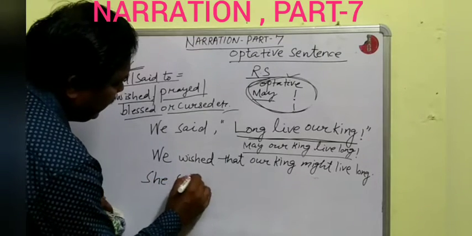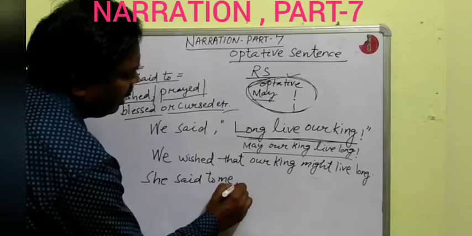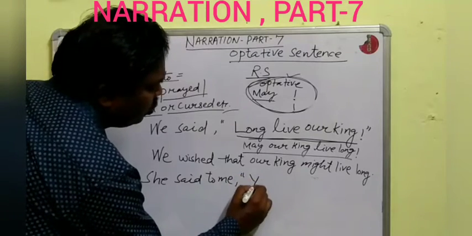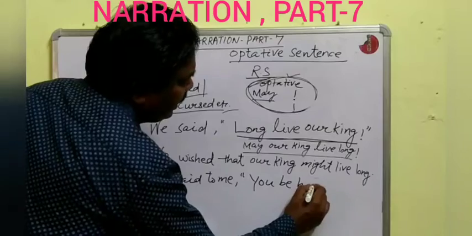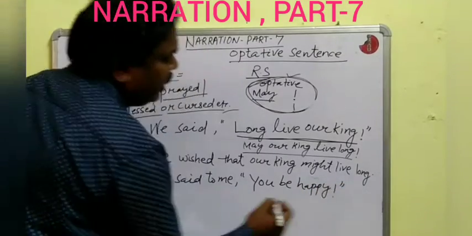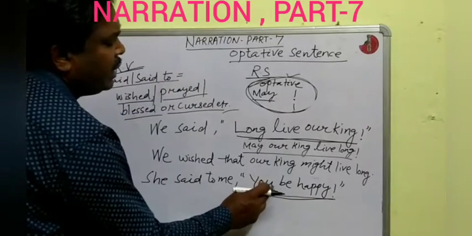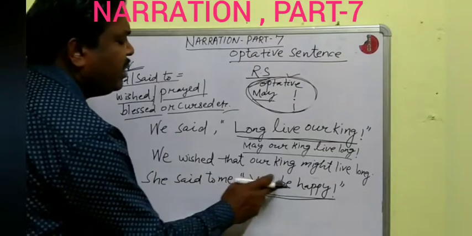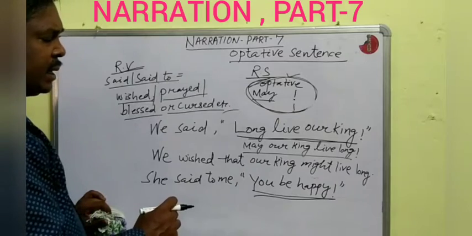She said to me, comma, inverted comma, start: You be happy. You be happy means may you be happy. So it is an example of an optative sentence.